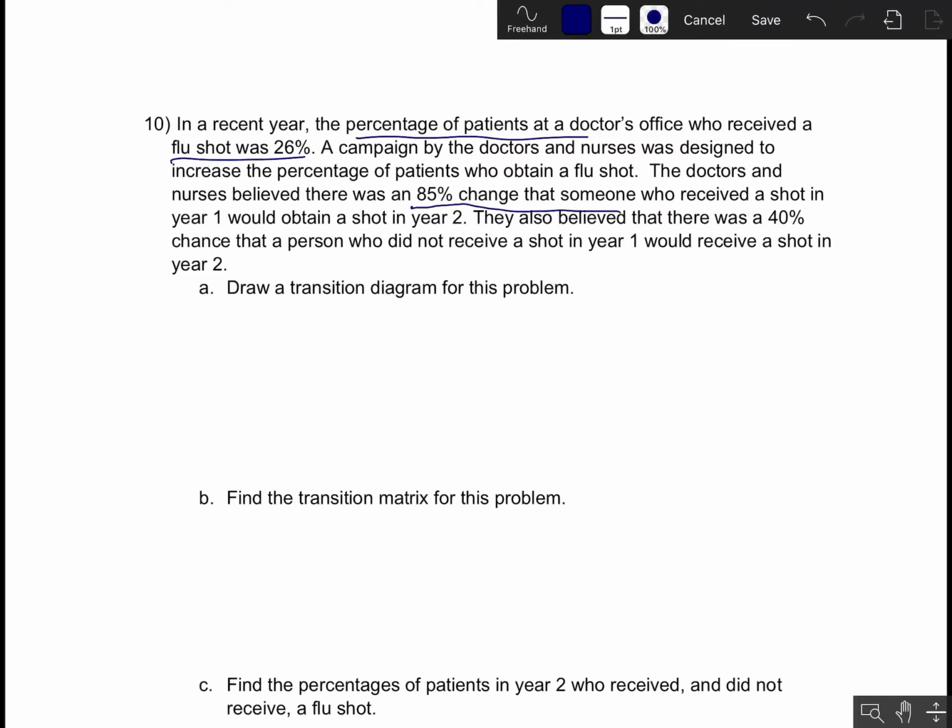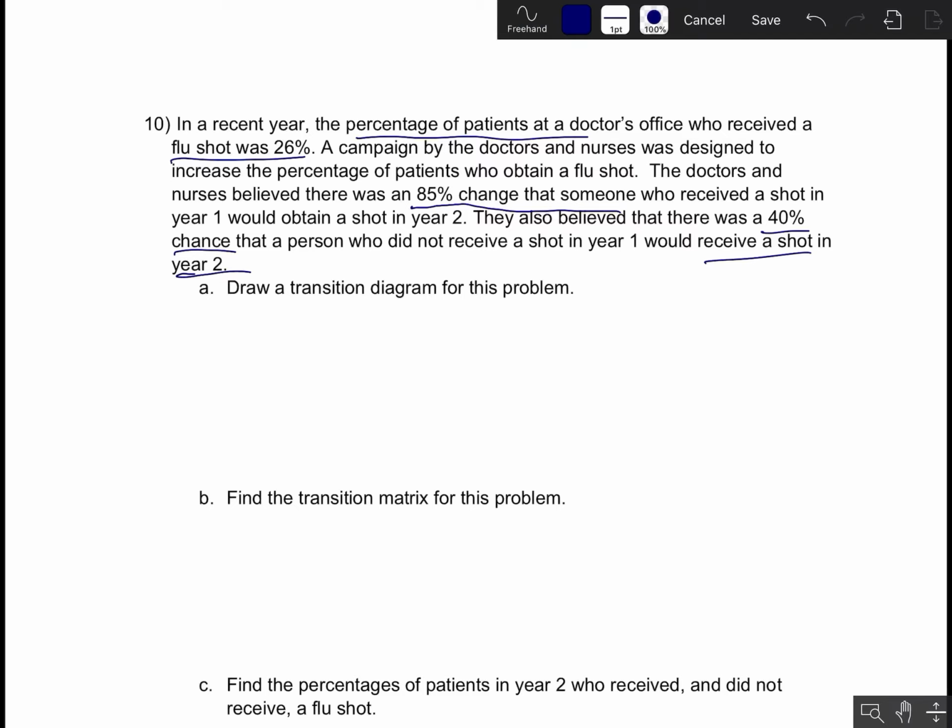So if you got the shot in year 1, there's an 85% chance you will also get it in year 2. And they also believed that there's a 40% chance that someone who didn't get it in year 1 would still come and get it for the first time in year 2. So that's all of the information that we get from the prompt that we'll be able to use in answering the questions.